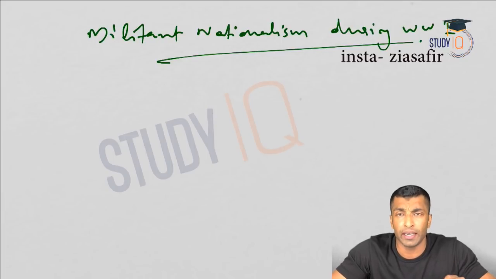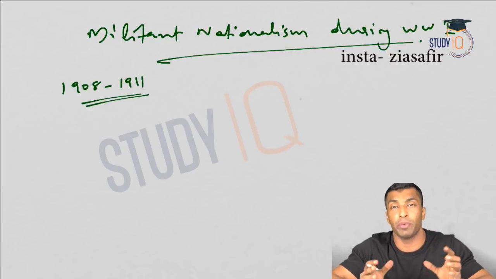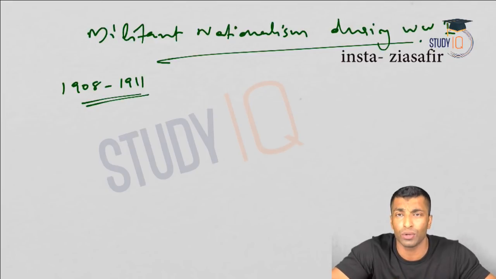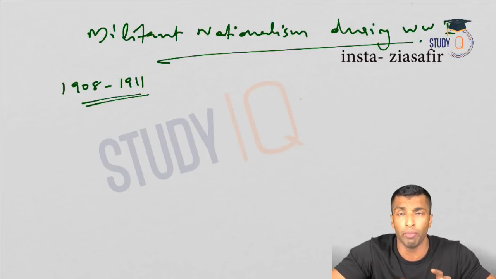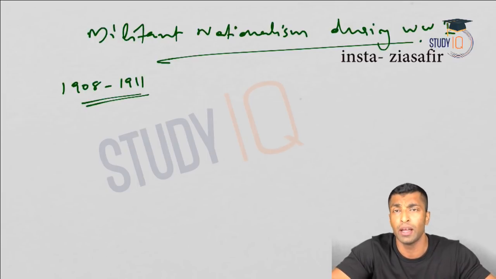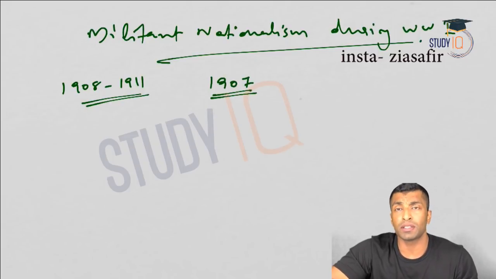So the first phase of militant nationalism we have seen during the time of 1908 to 1911, and I have told you most prominent among them was Yugantar, and all those things we have already discussed. So after the partition of Bengal, there was the Swadeshi movement, and extremists took charge. Extremists were able to pressurize the moderates and went for a mass mobilization strategy. Okay, and after 1907, the Surat split, the extremist leaders were actually suppressed. Bal Gangadhar Tilak went to jail, and all those problems were there. So extremists and the masses were left without leadership.